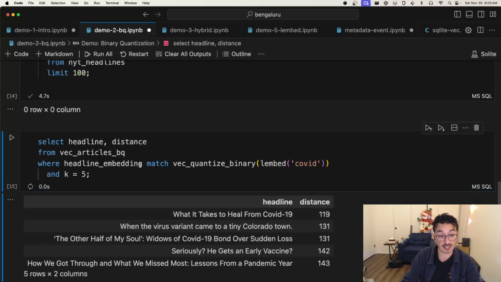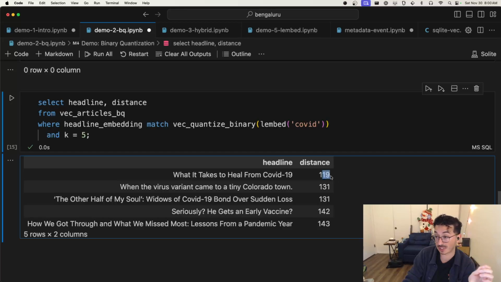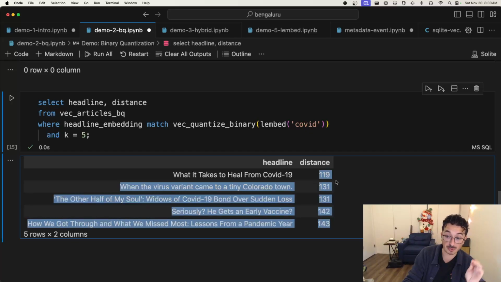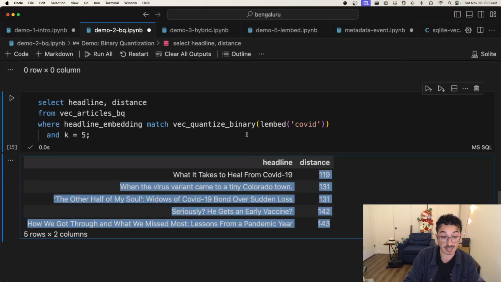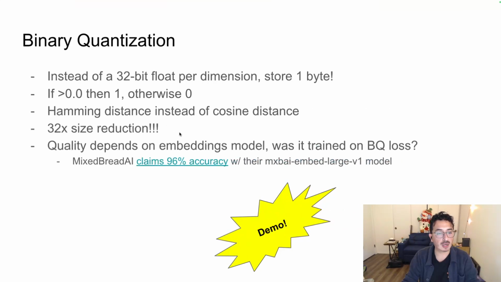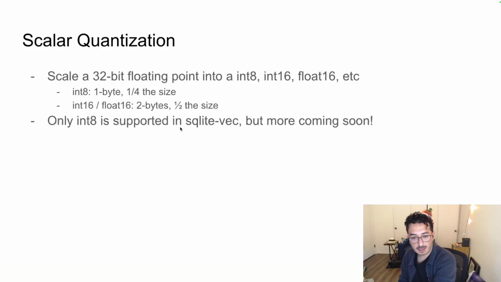And when we perform a KNN search, the distance here, instead of a cosine distance, which is typically between 0 and 1, we get a Hamming distance. This is the number of specific binary elements that match. So the distance is now going to be in the hundreds, because there are 384 dimensions, and this is the most closely related one. SQLite-vec knows when you use binary quantization to use Hamming distance over cosine distance, because it's a binary vector instead of a floating point vector. That's one approach you could use to compress your vectors and make things move a little bit faster, as shown here.